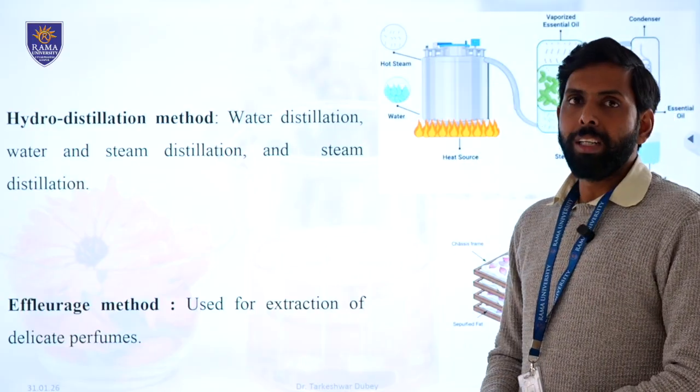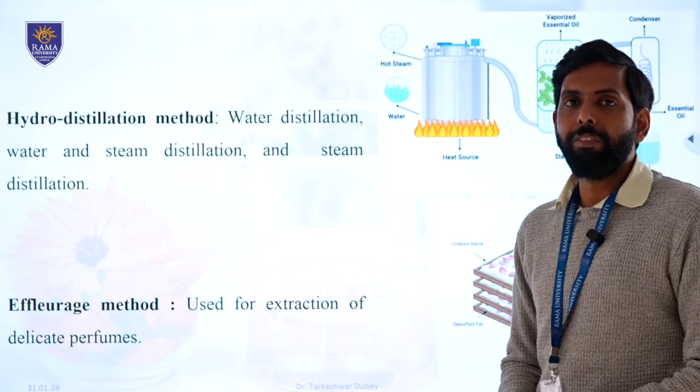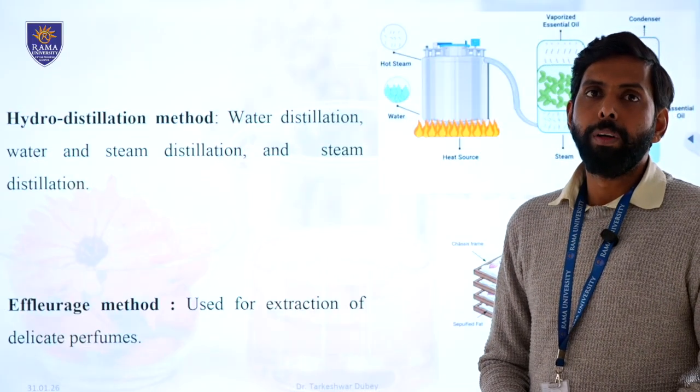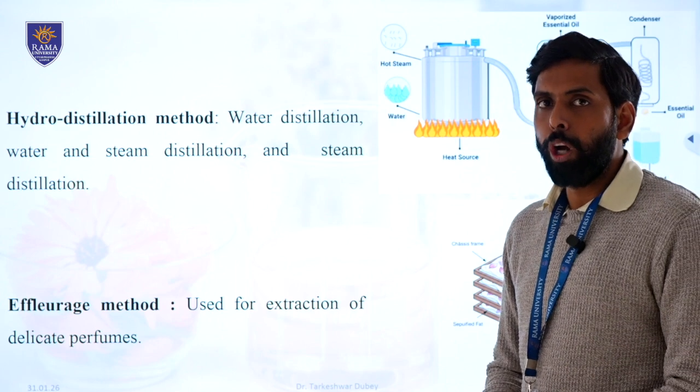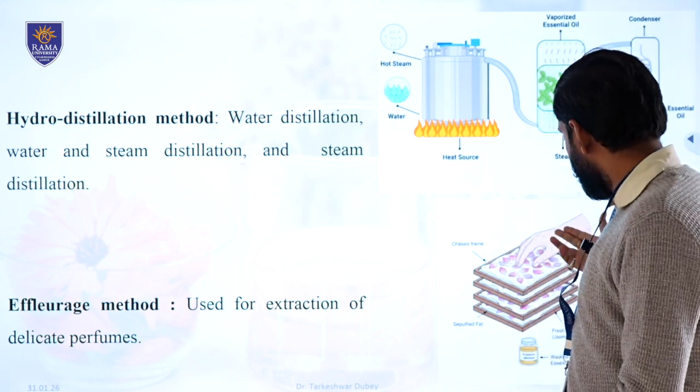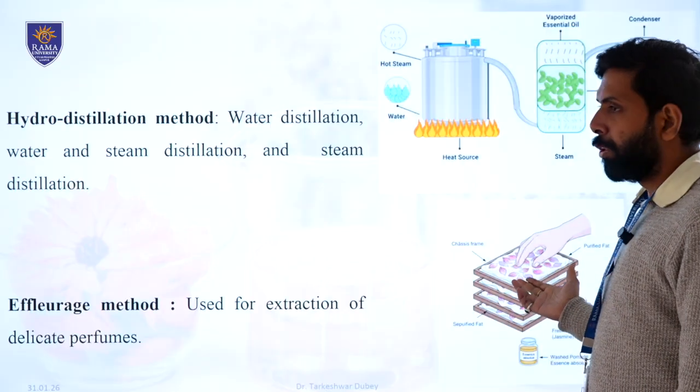Then the other method is the effleurage method. We also call it the enfleurage method. This is a very simple technique used for delicate plant materials containing volatile oil, for example, petals. Here we can see rose petals. Here rose petals have been used.